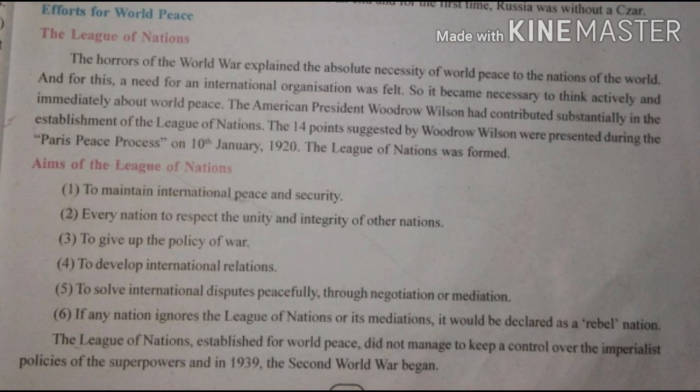To maintain international peace and security, every nation respects the unity and integrity of other nations, gives up the policy that led to war, develops international relationships between countries, solves problems peacefully through negotiation, discussion, or mediation. If any country does not follow and ignores the League of Nations, that country is considered a rebel nation. Okay, students.